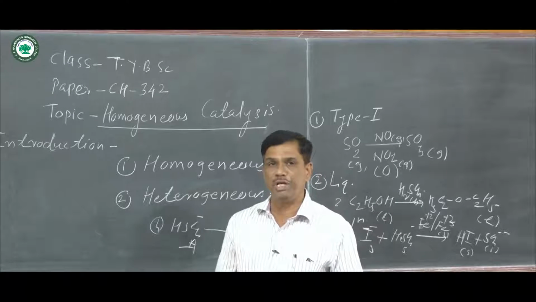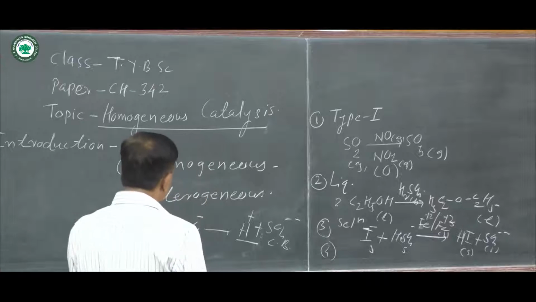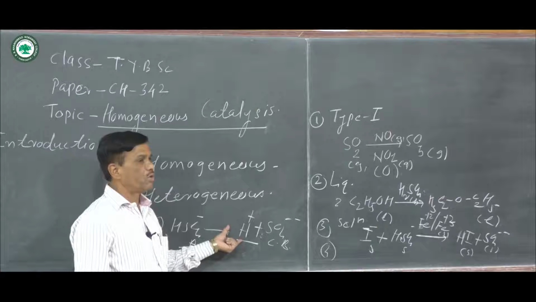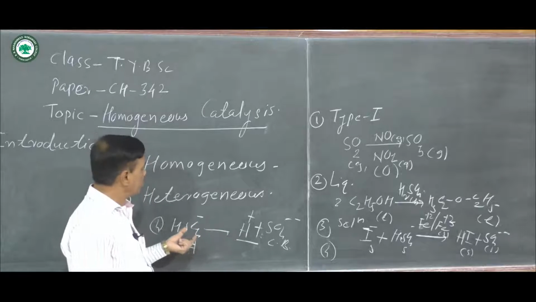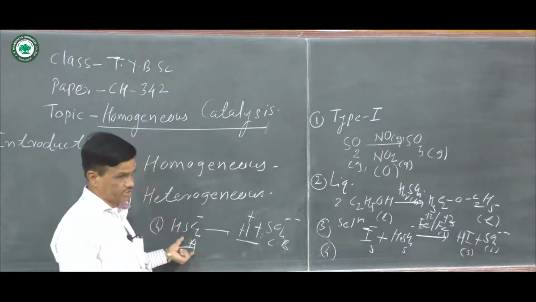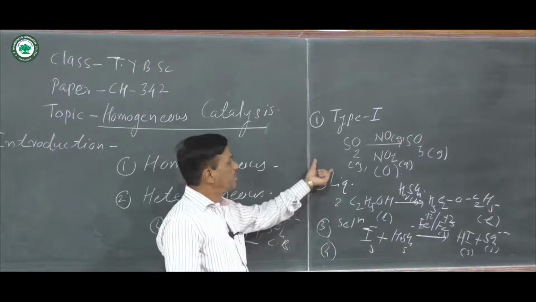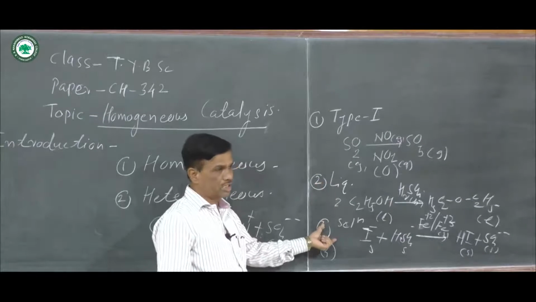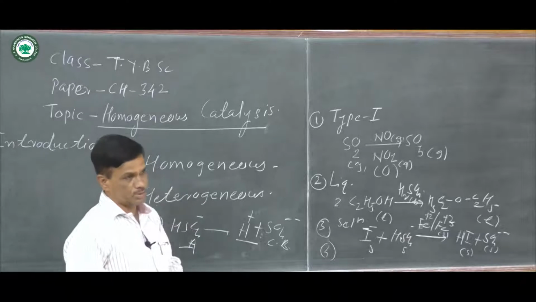These are the three main things for homogeneous catalysis, and in the fourth thing, the Lowry and Bronsted concept is used for the conversion of acid into base. According to the Lowry and Bronsted theory, every acid has a conjugate base and every base has a conjugate acid. This fourth concept is included in the homogeneous catalysis process of type first, type second and type third, and these are some important homogeneous catalysis processes.